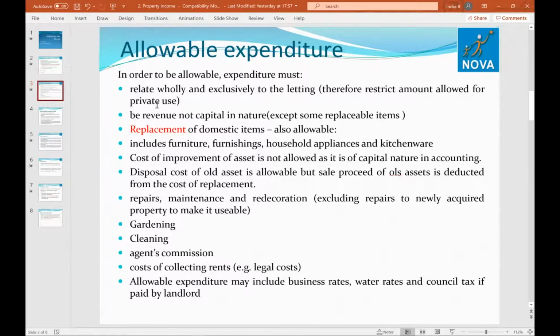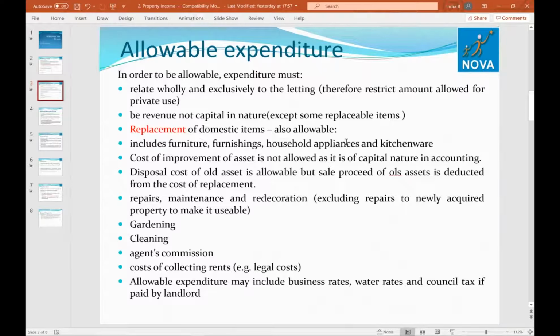It should be revenue expenditure and not capital in nature, except for some replaceable items. Being accountants, you understand the terms revenue and capital. We will see what is included. A replacement of domestic items is also allowable, which includes furniture, furnishings, household appliances, and kitchenware. Like you have rented the property and the fridge is broken and you have to replace it as a landlord. That will be an allowable expenditure.